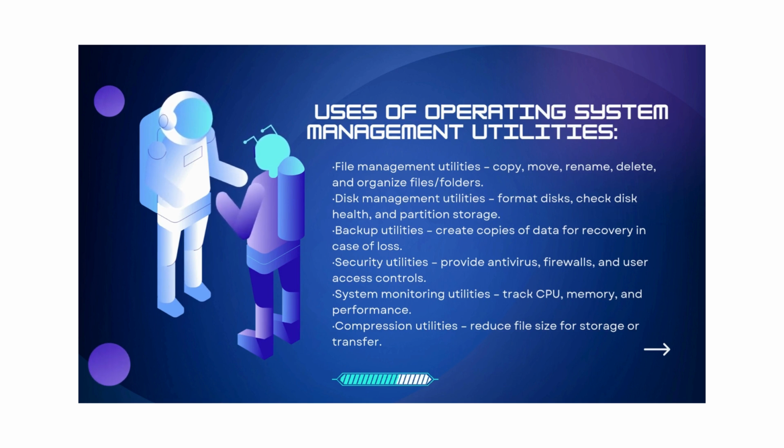Backup utilities for creating copies of data for recovery in case of loss. Security utilities for providing antivirus, firewalls, and user access controls. System monitoring utilities for tracking CPU, memory, and performance. Lastly, compression utilities for reducing file size for storage or transfer.